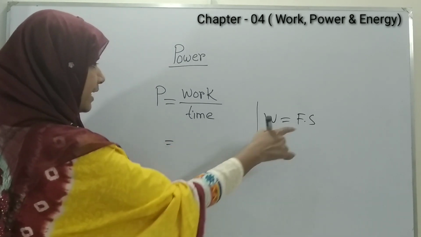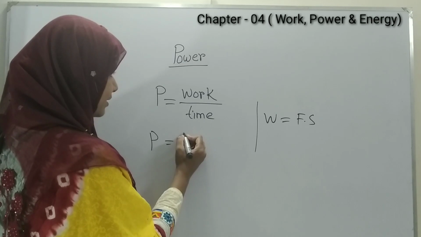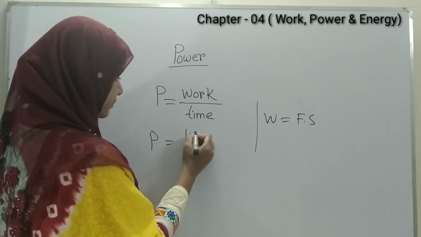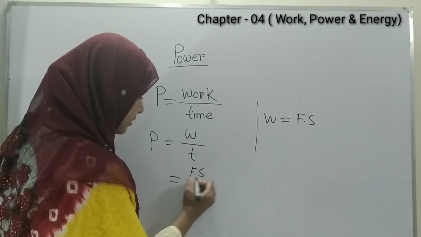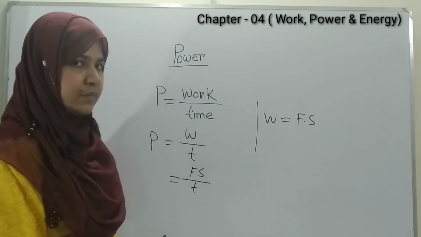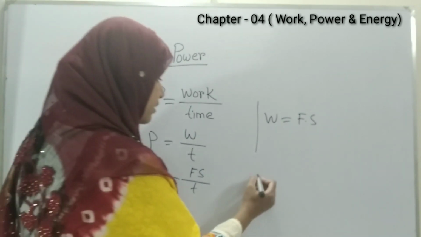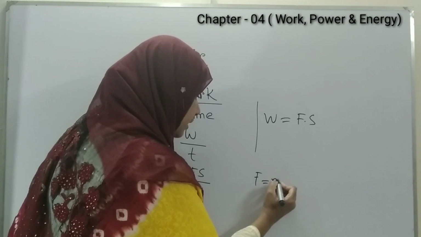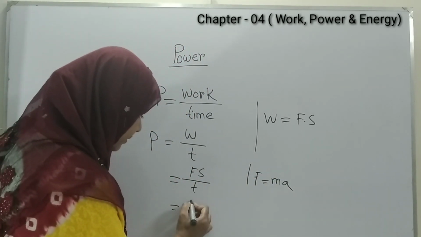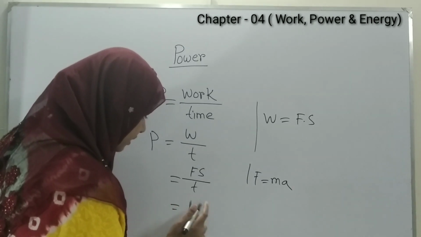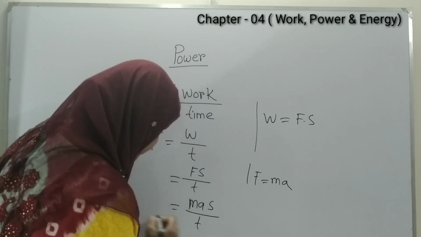So if we put that equation here, then we can get a new equation of power, which is Fs by T. In our second chapter, we also learned that F equals ma. So this equation becomes ma s by T.